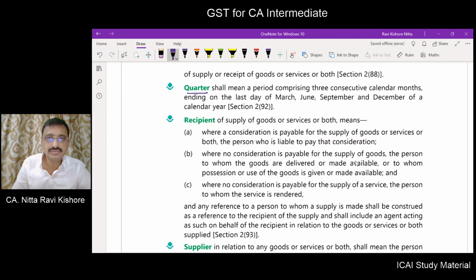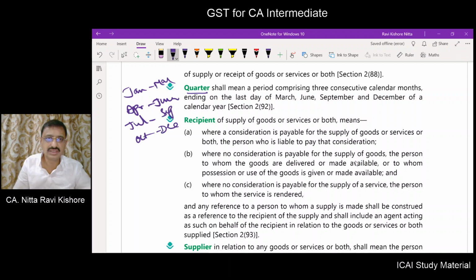Quarter. What is a quarter? It is a period comprising 3 consecutive calendar months ending on the last day of March. So January to March is a quarter. April to June is a quarter. July to September is a quarter.